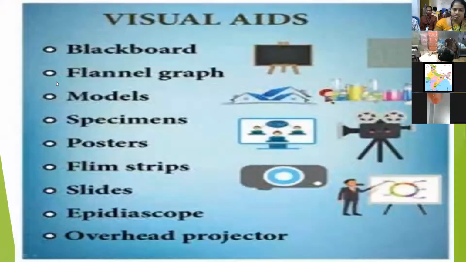So audio visual aids are very attractive to the children. Audio visual aids are instructional devices which are used to communicate a message effectively through sound and also visuals. Audio visual aids help in stimulating the sensory organs like eyes and ears and facilitate quick comprehension of the message by the students. So they attract the students: blackboard, panel graph, models, specimens, posters, film strip, slides, epidiascope and overhead projectors. This all will attract the students and also helps the teacher to explain the concept very easily. Next slide, sir.